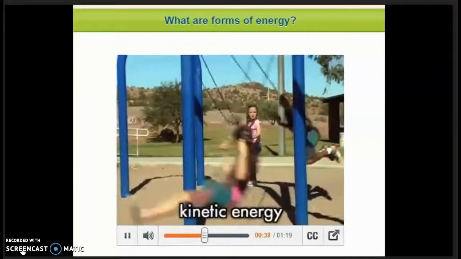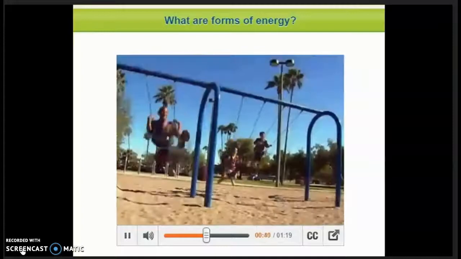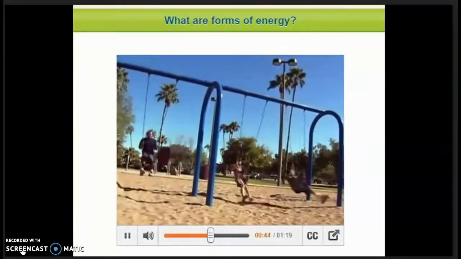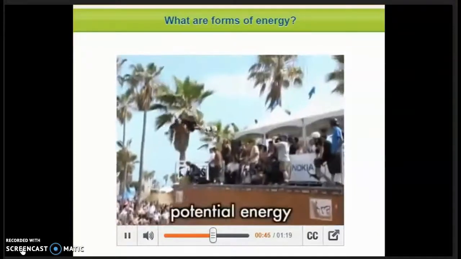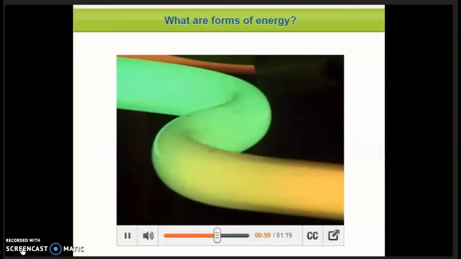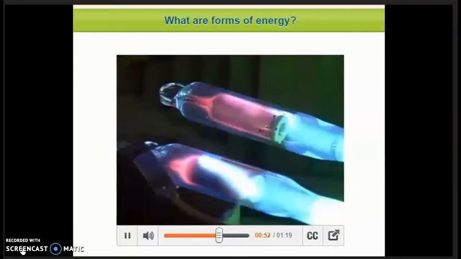Kinetic energy is the energy of motion. The amount of kinetic energy depends on the speed and mass of the object. Potential energy is energy that is stored in an object. Energy cannot be made or destroyed. It is transferred from form to form.